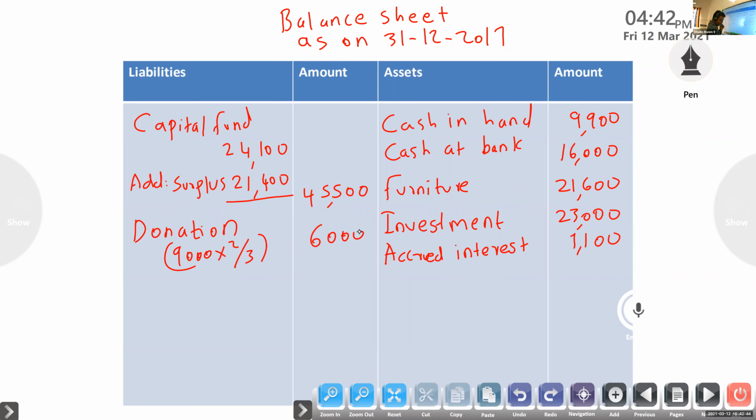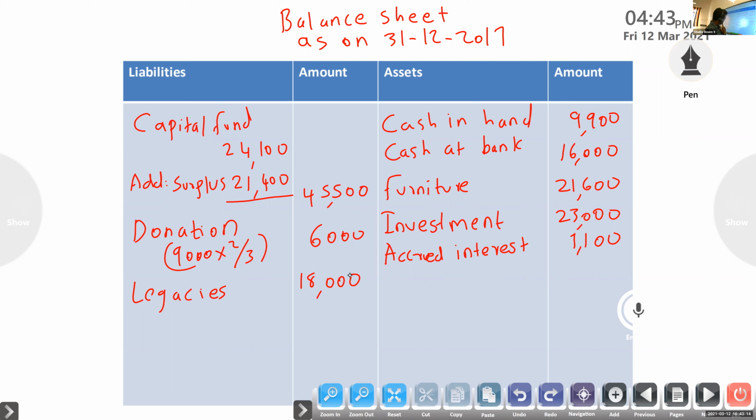Next one, legacies. Aparna, you forgot legacies. Legacies, $18,000. Next, no other item. Now you have to look at the adjustments. First adjustment over.